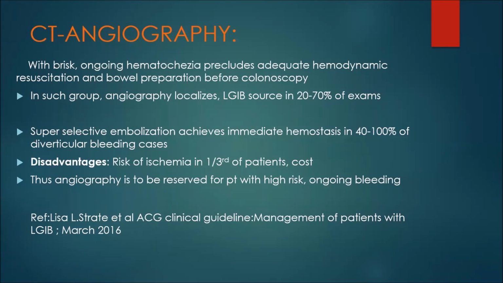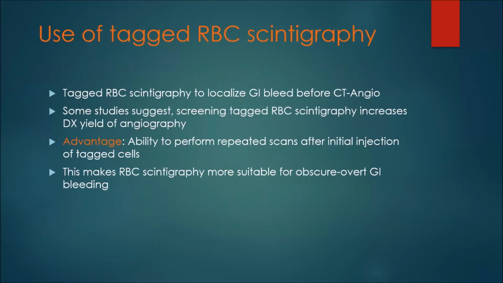The disadvantage with this embolization is the risk of ischemia in 1/3 of patients, and also the cost of this angiography procedure is high. Thus, angiography is to be reserved for patients with high risk ongoing bleeding. Tagged RBC scintigraphy is used to localize gastrointestinal bleeding before angiography.